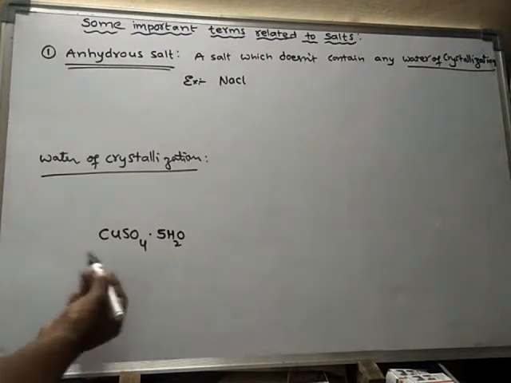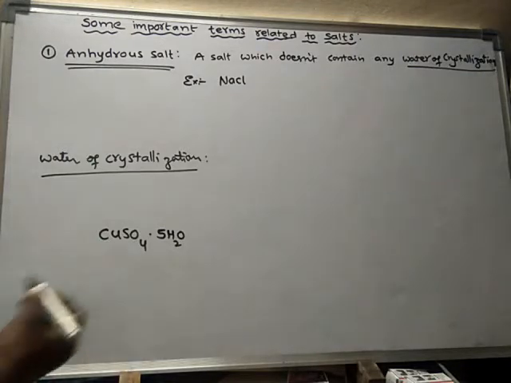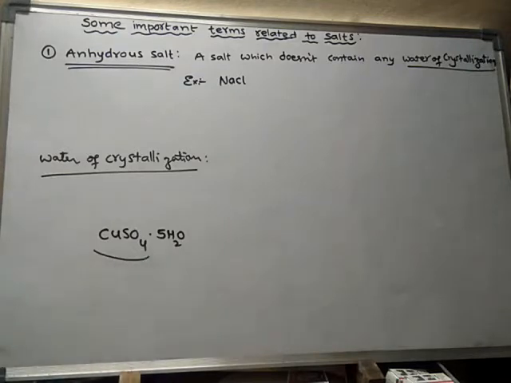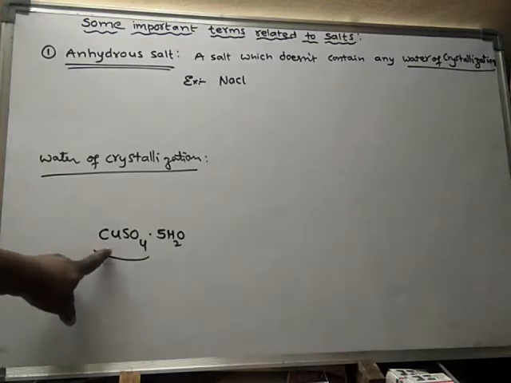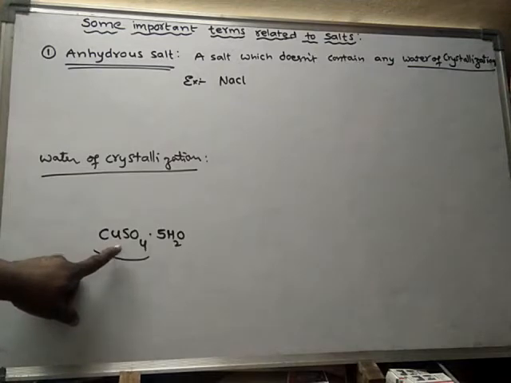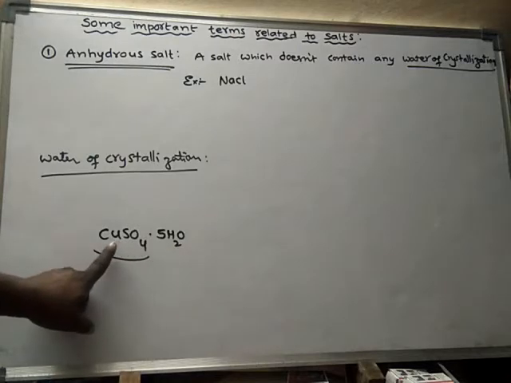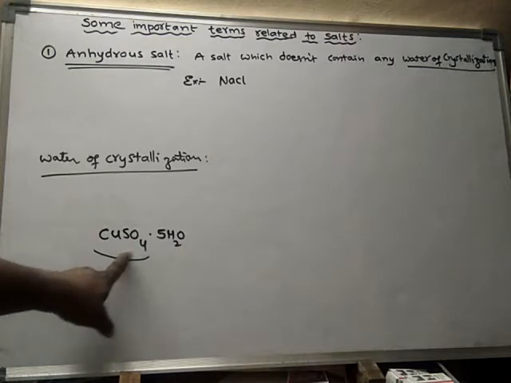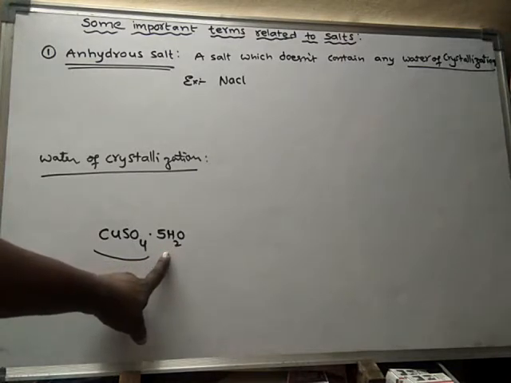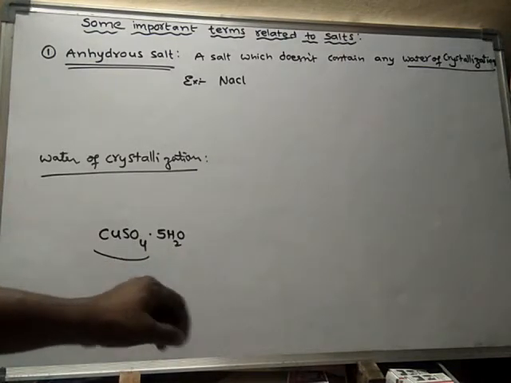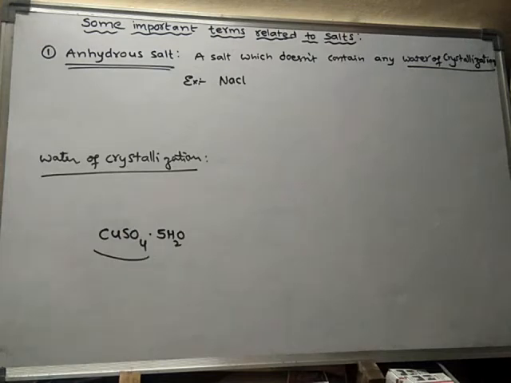In the formation of copper sulfate crystals, every one copper sulfate molecule is loosely bonded with 5 water molecules. That means every one molecule of copper sulfate is loosely bonded with 5 water molecules. Then only they can form perfect crystals. Otherwise, they cannot form perfect crystals.